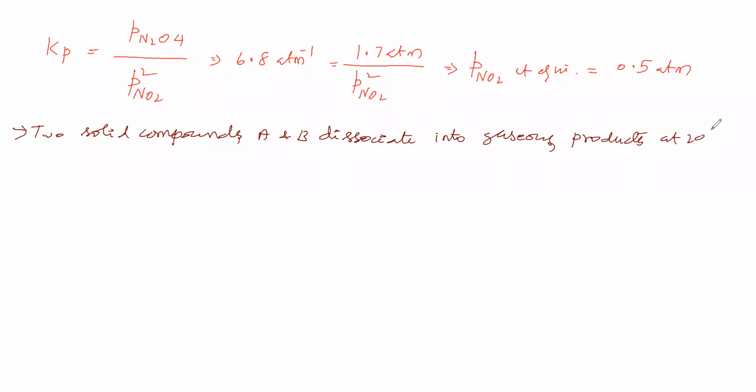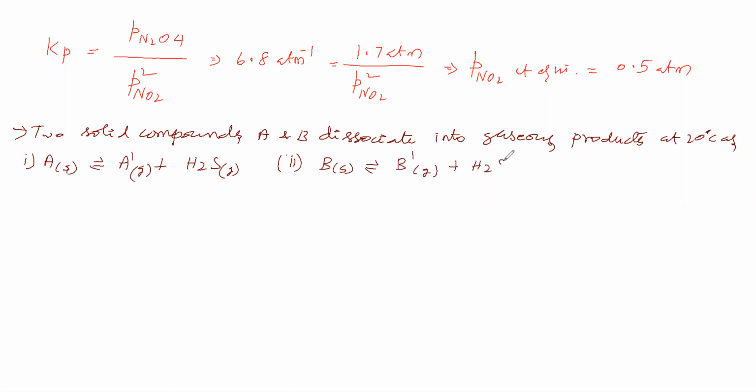As the first one, solid A gives A dash gas plus H2S gas. The second subdivision, solid B gives B dash gas plus H2S gas.